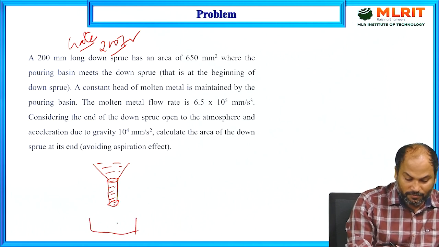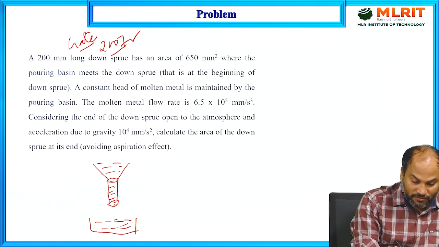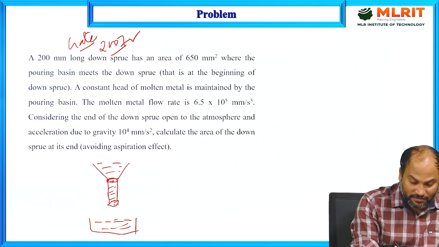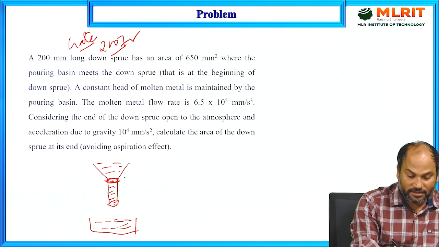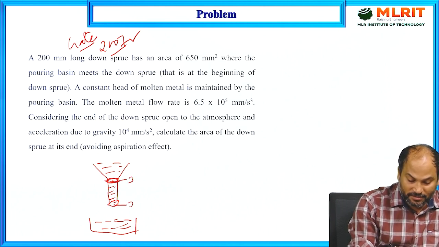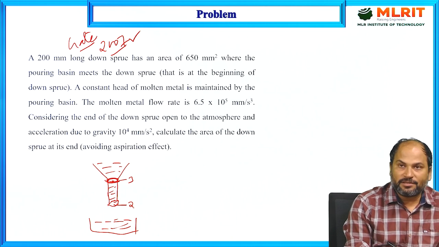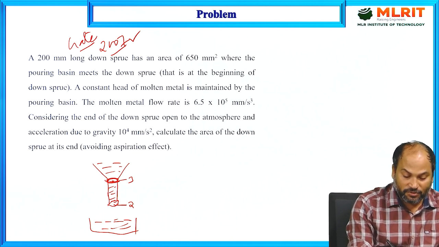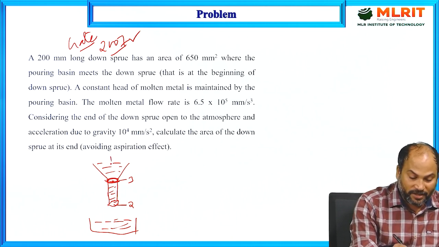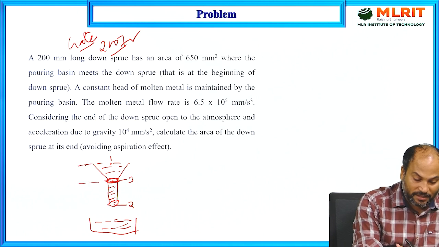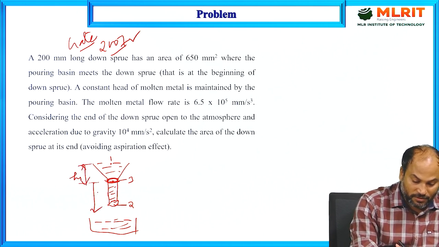Here somewhere the mold cavity is there, where the metal will finally reach. So here this area has been given. Suppose we take this point as 3, as we considered in the discussion also, this point as 2, and this point as 1. This height we are taking as h1, and this height, the sprue length, we are taking as h2.